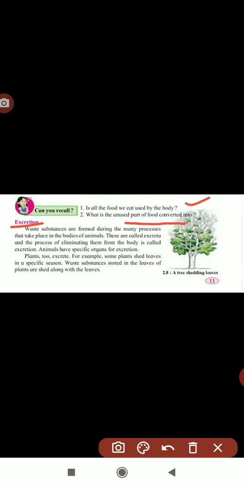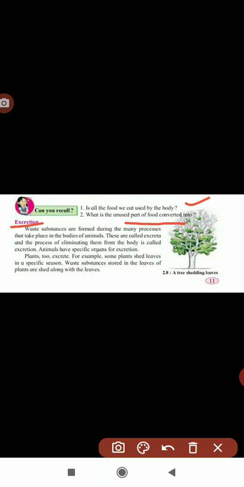All the food whatever we are taking is not all digested. Some undigested food which we are giving out, that is waste substances which are in our body, formed during the process of eating.